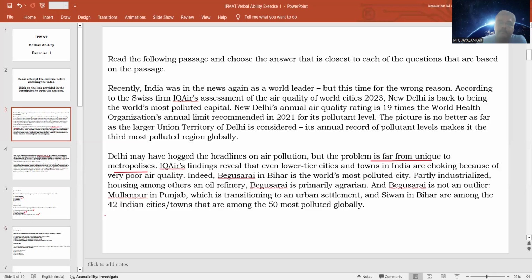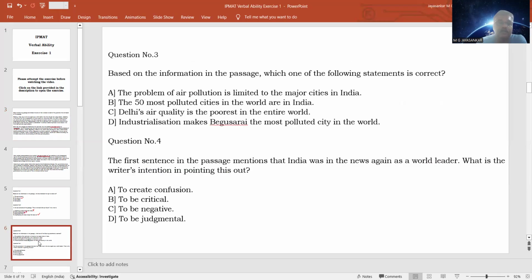It is prevalent in lower tier cities and towns in India. That means this problem of air pollution is not just limited to Delhi or other metropolitan cities. It is also prevalent in many other smaller cities and towns in India. This is what the author is saying. So, is it a correct statement? The problem of air pollution is limited to the major cities. It is not a correct statement.